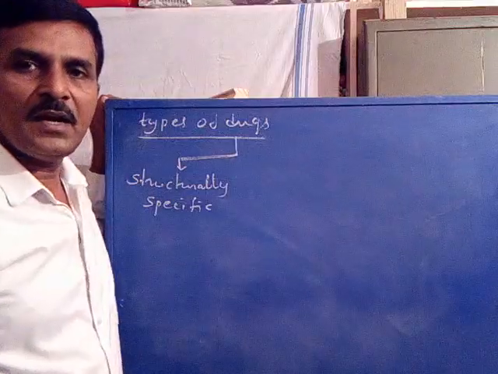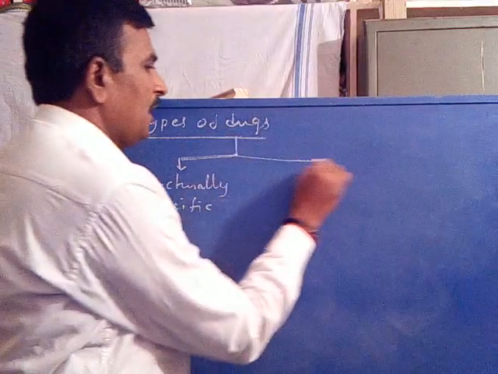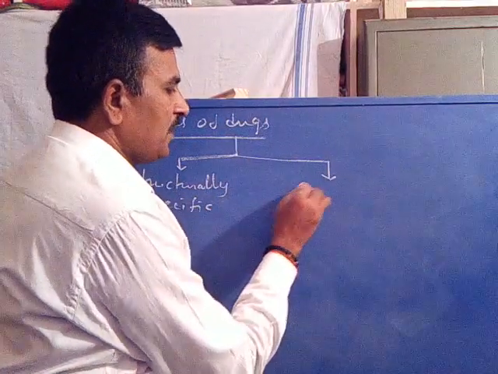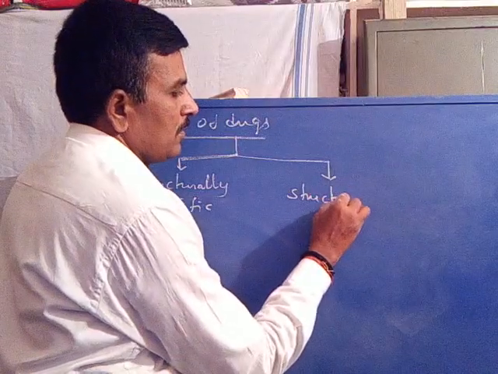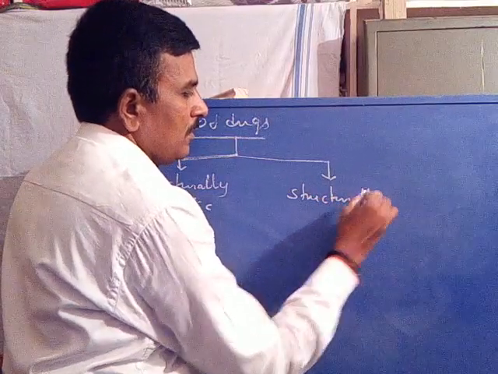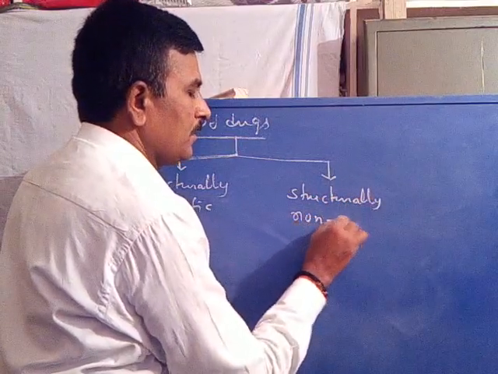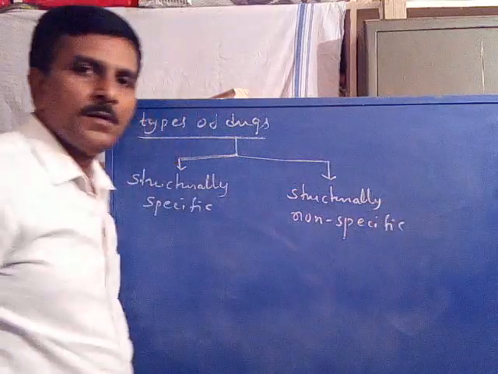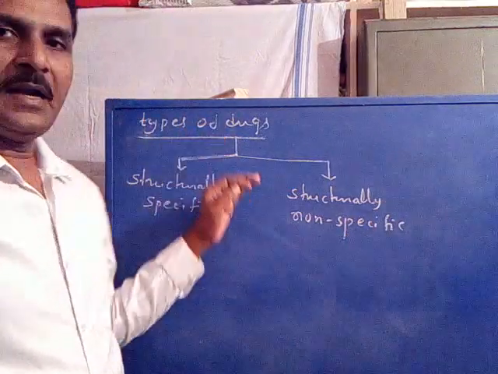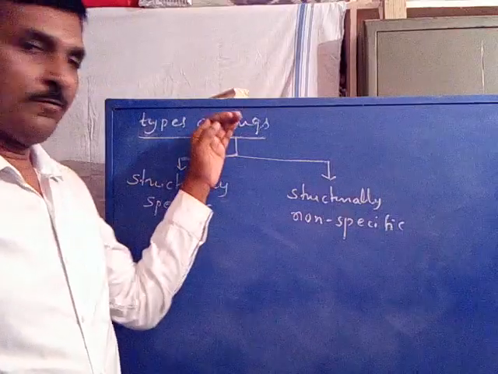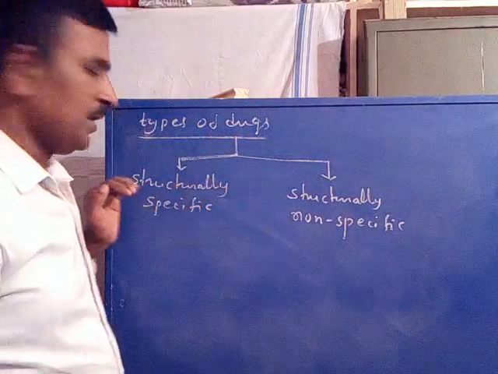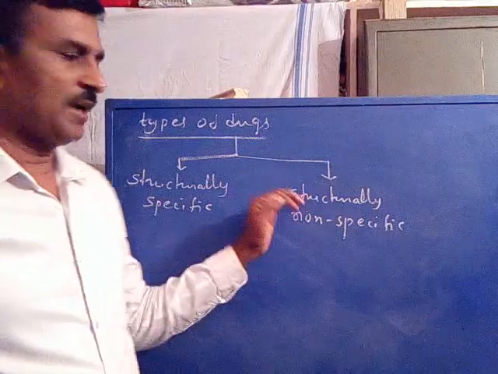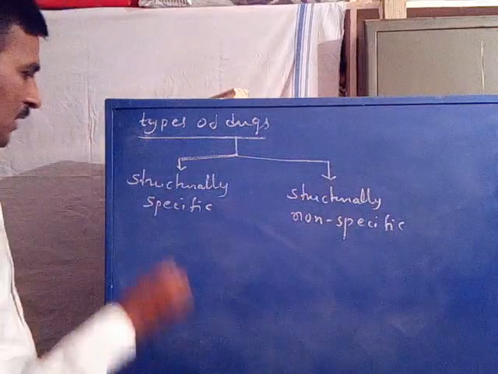They are structurally specific drugs and structurally non-specific drugs. So drugs are broadly classified under structurally specific drugs and structurally non-specific drugs.